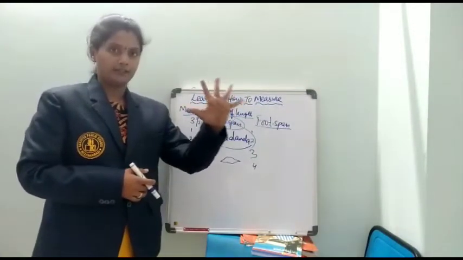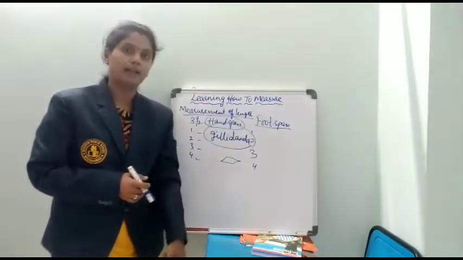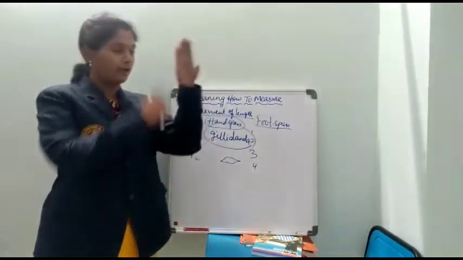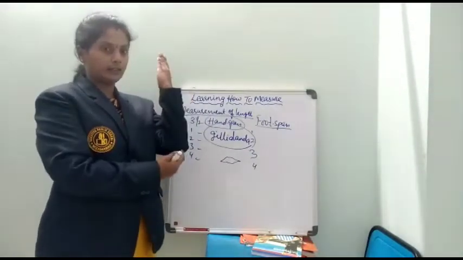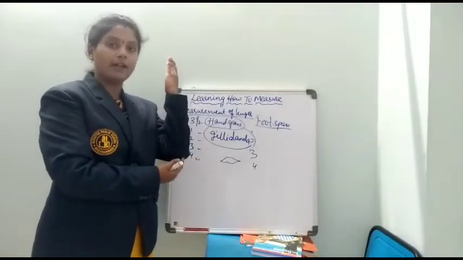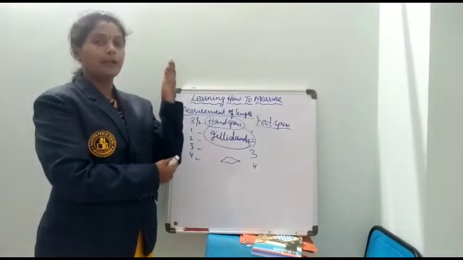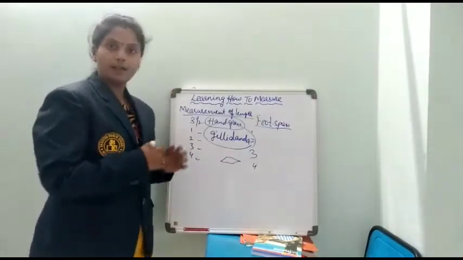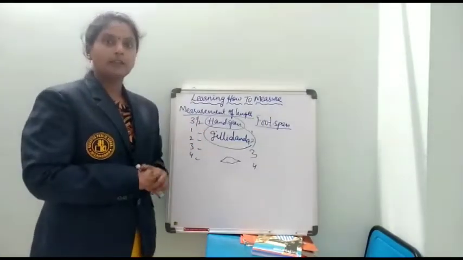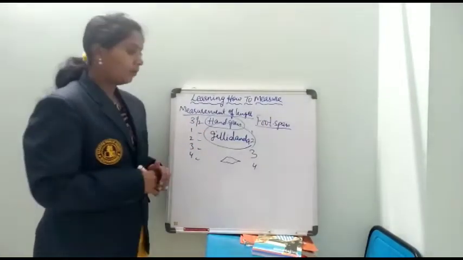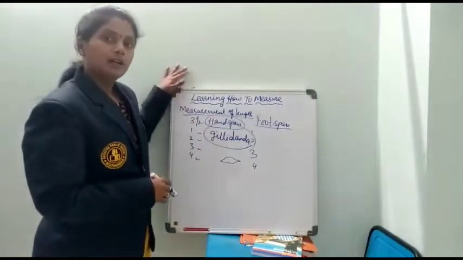This we call a hand span, and the measurement using our foot we call a foot span, and this we call a cubit. From the tip of the hand till our elbow we call a cubit. These are what previously they used to measure different objects. But what is the story of scale? That we are going to see now.